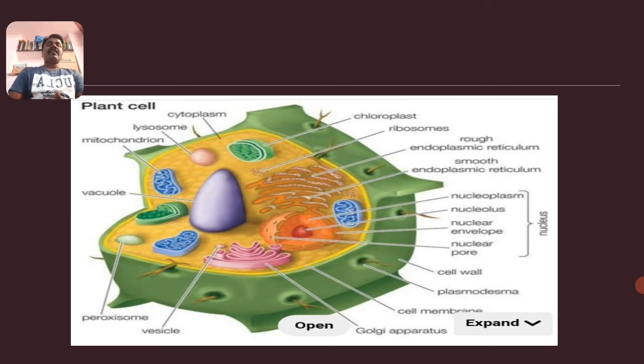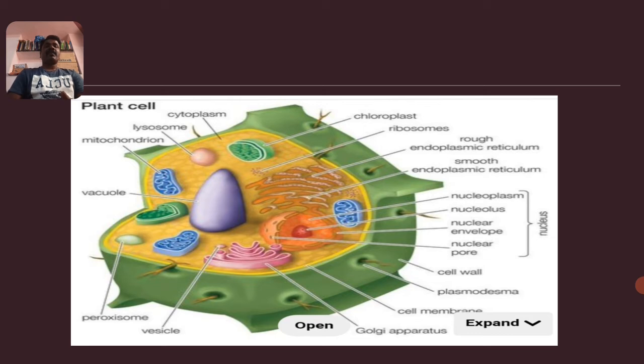I hope you all understand the general structure of prokaryotes and also the eukaryotic cell. What is the main difference between prokaryotic and eukaryotic cells? See, prokaryotic cells are almost all unicellular, but among eukaryotic cells some are unicellular and some are multicellular organisms.